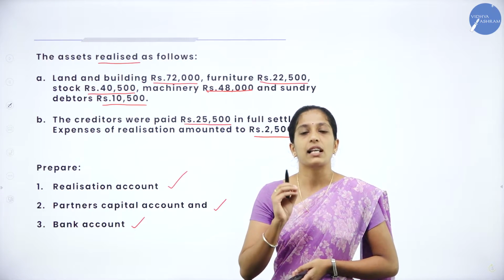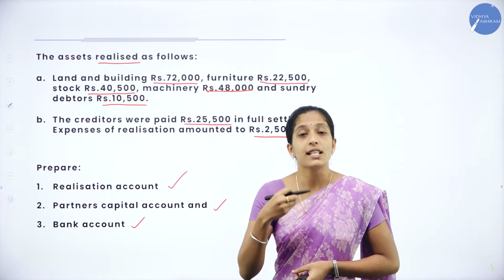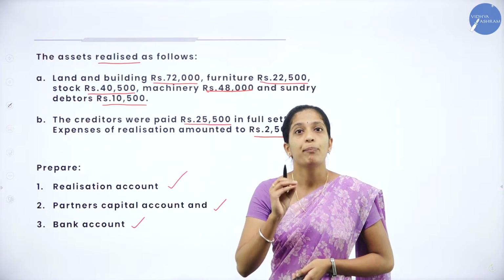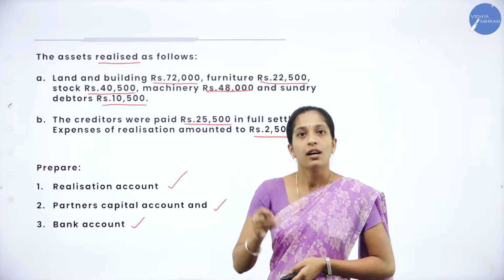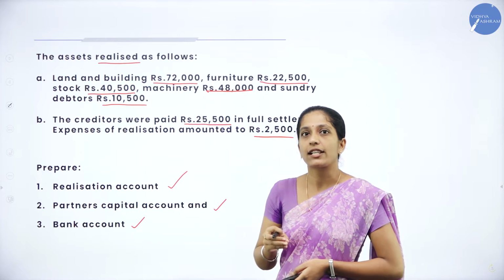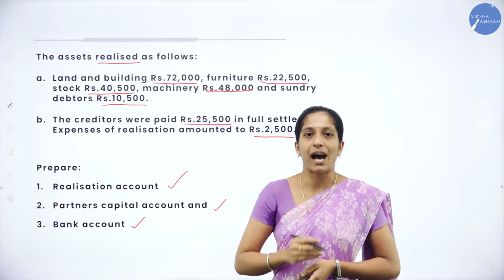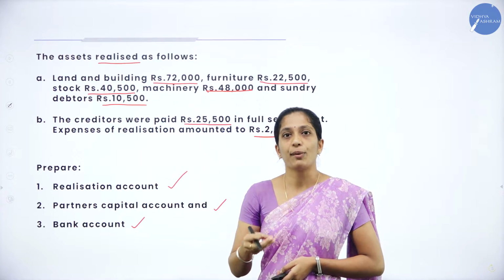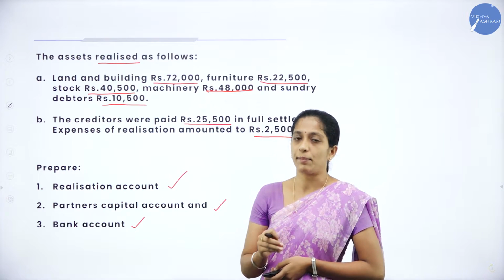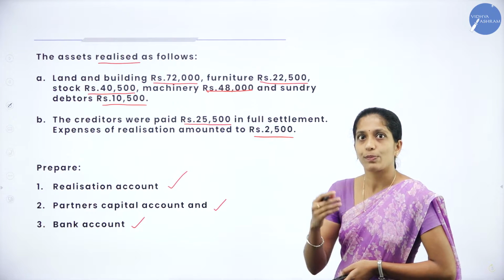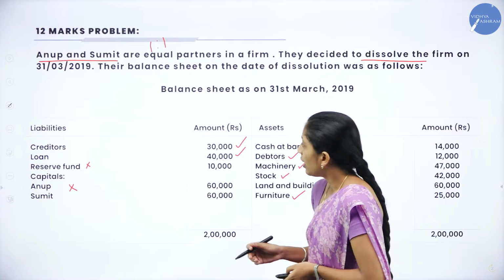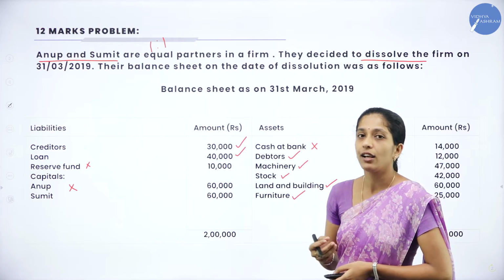So if they have not given any information about the loan, since the loan is an outsider liability, we have to make the payment. So we have to pay that loan. So what amount do we have to enter in our realization account? Whatever they have given in the balance sheet. Since they have not given any information about the loan, still we have to pay it because it is an outsider liability. Creditors are to be paid at rupees 25,500, and the loan is 40,000. So we have to pay that loan also.